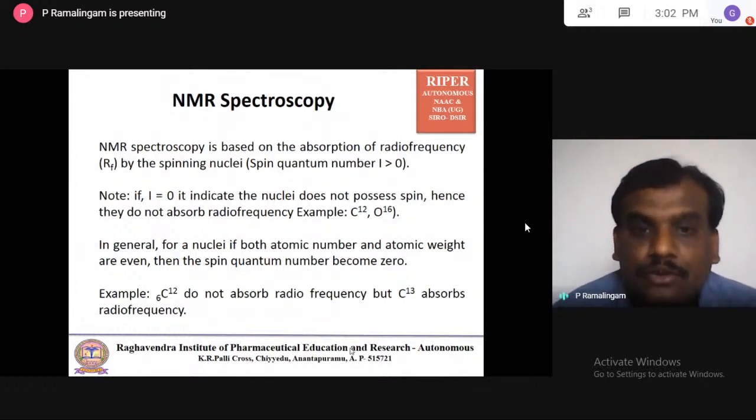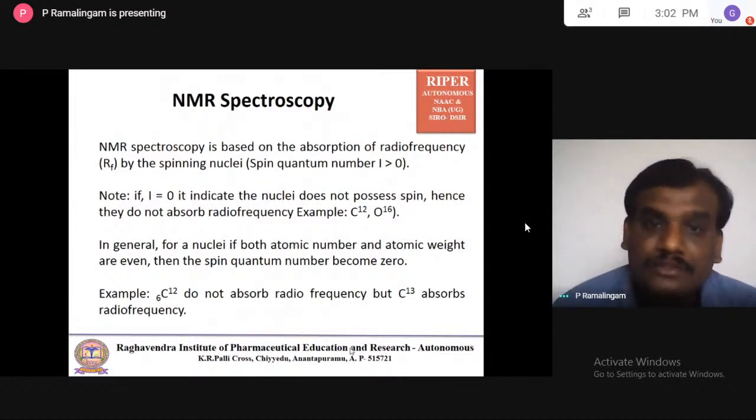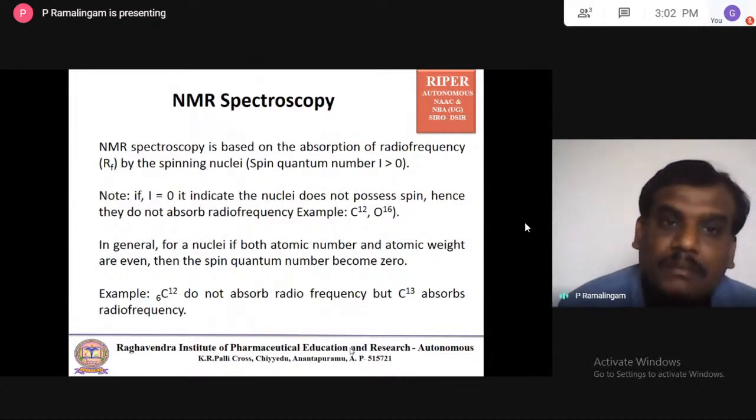So when the nuclei of your sample as well as the radio frequency become magnetically equivalent, then the radio frequency is absorbed by a nuclei. That's why we call it nuclear magnetic resonance.